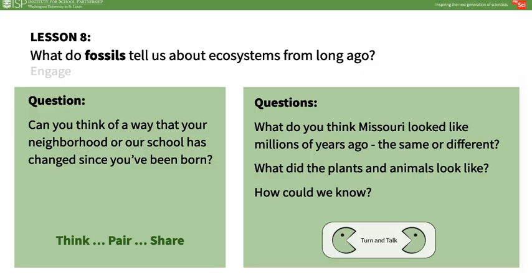In the Engage portion of the lesson, students will discuss how ecosystems change over long periods of time. Start by asking them to think, pair, and share about how their neighborhood or their school has changed since they have been born. Then explain that in this lesson they will compare ancient history to today. Ask about how they think Missouri may have changed over millions of years. Give them time to discuss how plants and animals may have looked millions of years ago, and then record a few answers to revisit later in the lesson.